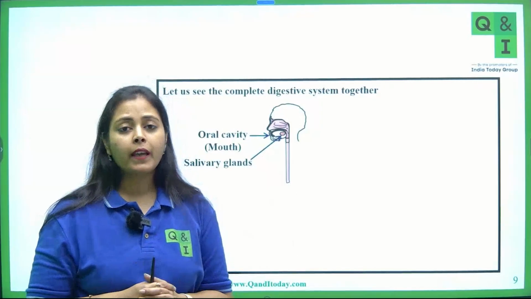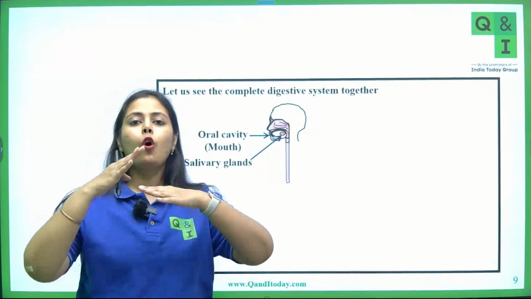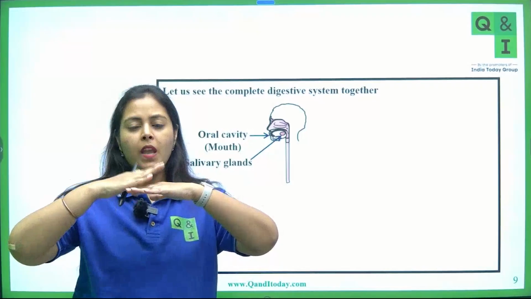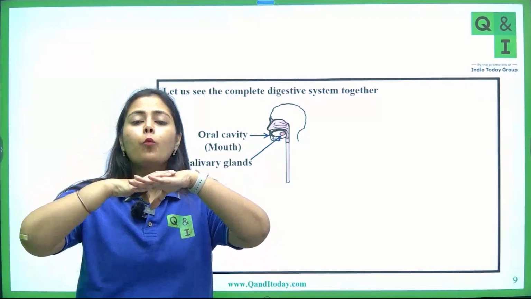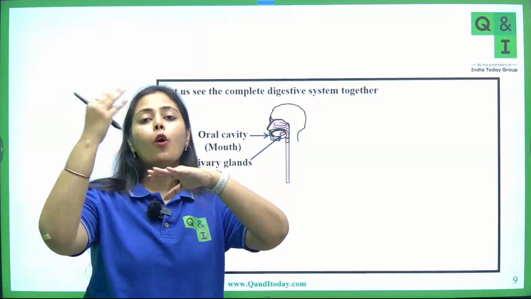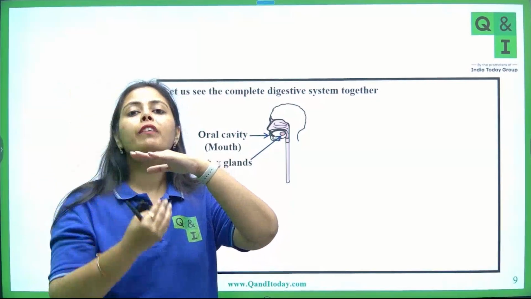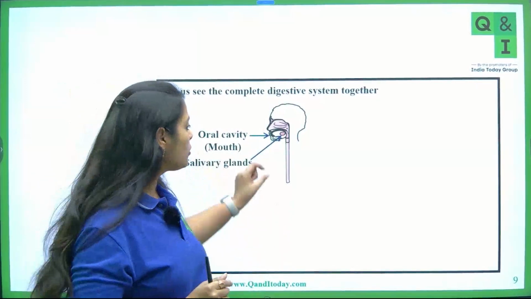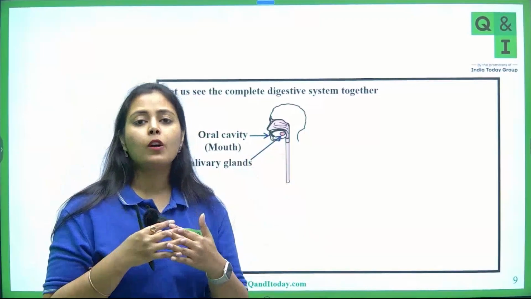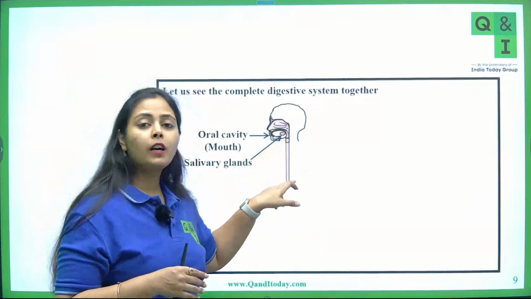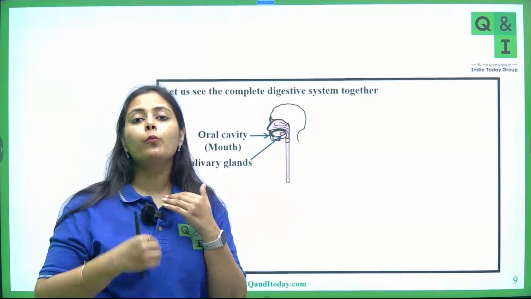One more thing, there is a structure called the epiglottis. The epiglottis covers the glottis, and it prevents the entry of food into the windpipe. This structure is not shown here. Parallelly from here, the respiratory tube also begins.